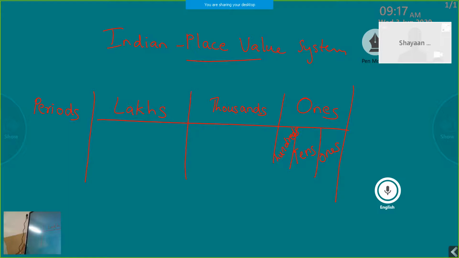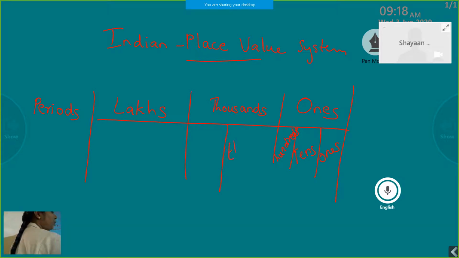So the ones group has 3 places: ones, tens and hundreds. Ones period is divided into 3, but thousands period is divided into 2.